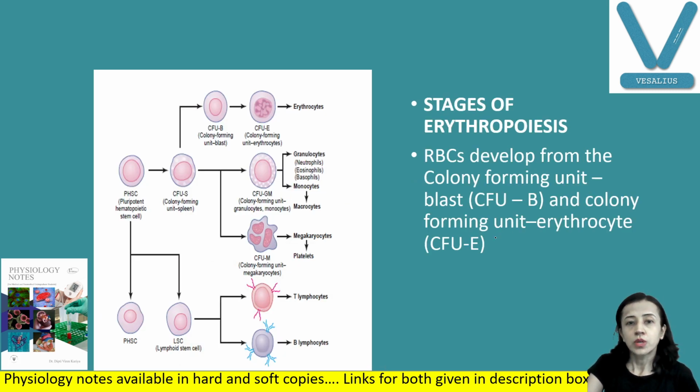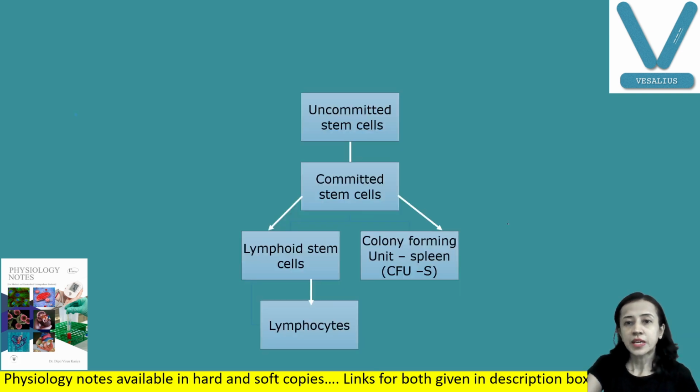Okay, now how is this hemopoiesis controlled? There are various stages of erythropoiesis. RBCs, as we have discussed, are developed from colony forming unit blastocyte, and that is converted into colony forming unit erythrocyte. Now this is just the same thing.